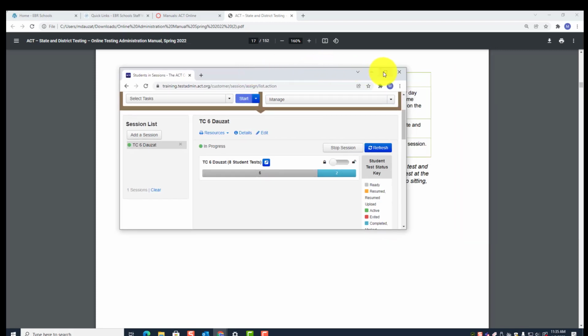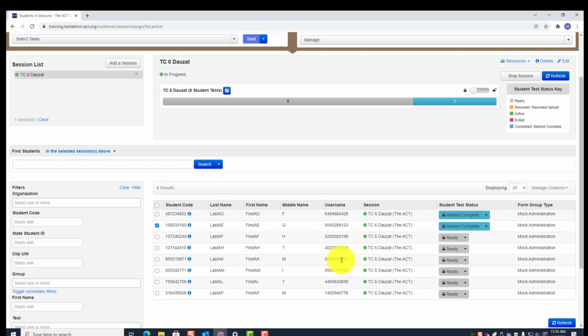So remember, before you can mark a test complete, or before you can stop a session, I should say, you must remove any student with ready. So let's say we need to remove this one.